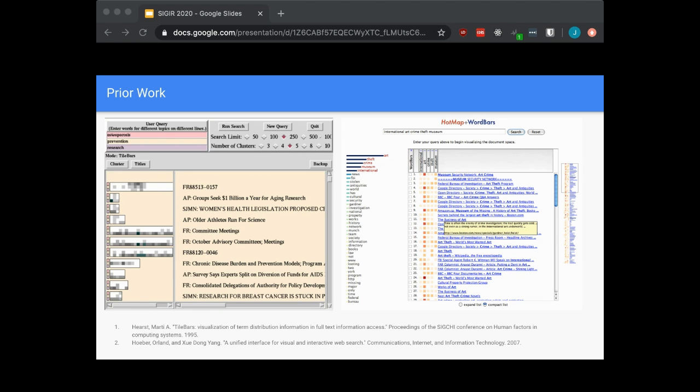Research into search result visualization prominently includes efforts to explore the use of colors and shapes to provide additional term distribution information to searchers. This family of approaches, tile bars, shows users the document length and the density of query terms relative to the document. You can see an image of tile bars to the left. Heat maps and heat map word bars display the term frequency of query terms over all returned documents. You can see a picture of that to the right.